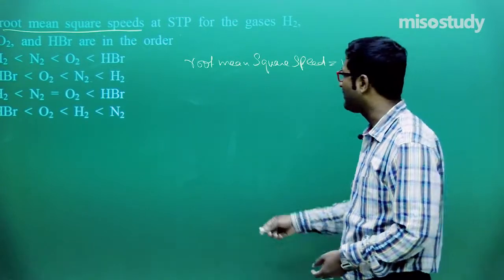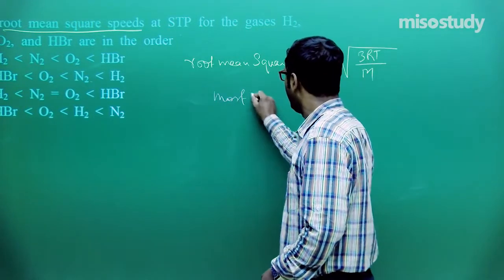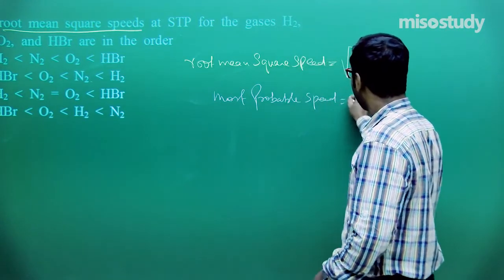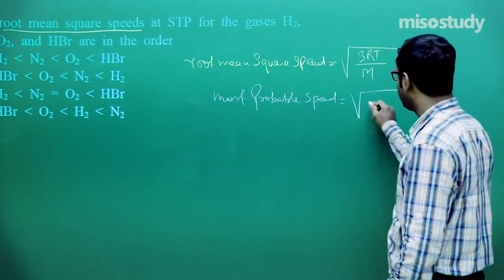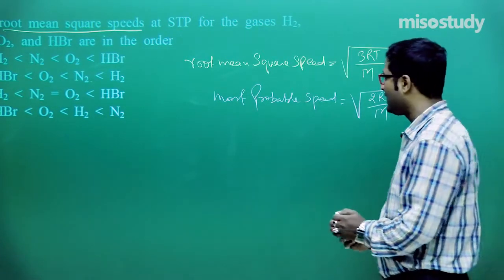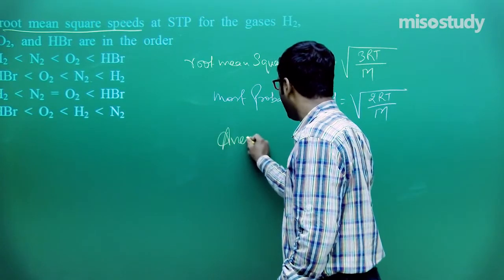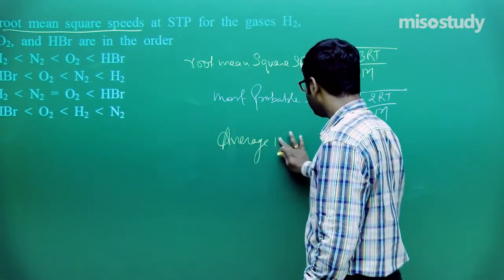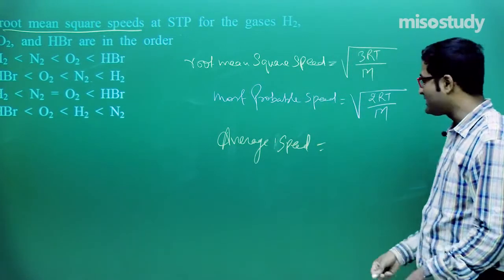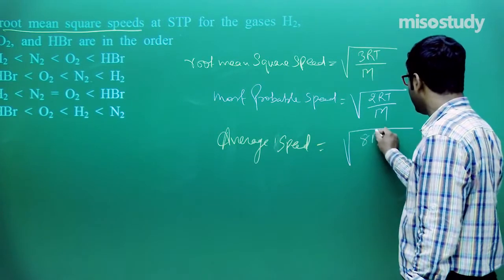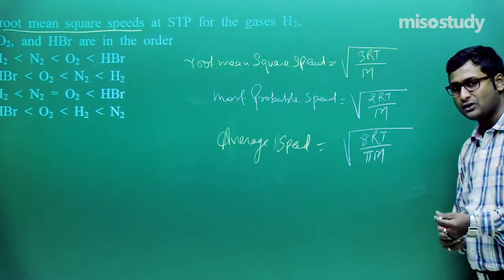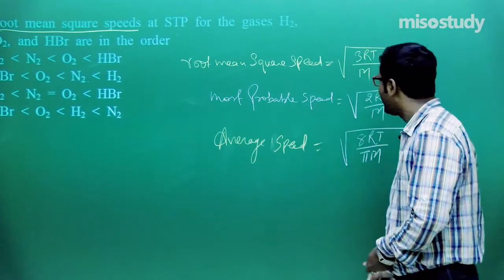If anyone asks you the formula of most probable speed, then tell them, sir, the formula of most probable speed is equal to root 2RT upon M. If anyone asks you the formula of average speed, then the formula of average speed is equal to root under 8RT upon πM. Am I right or wrong? Wait for a moment. Sir, you are absolutely right.